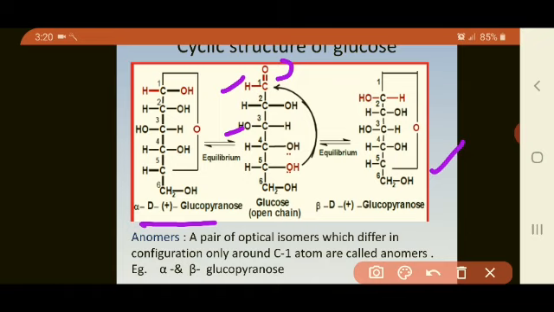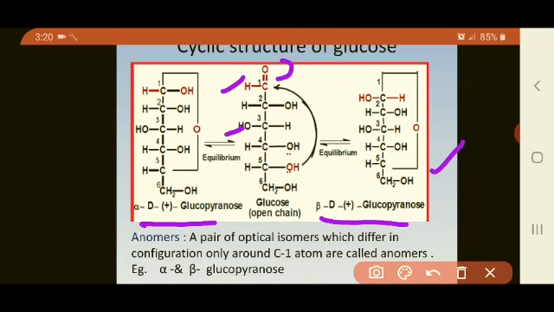So this is called beta D glucopyranose. If you see here, these two structures are very much similar, only they differ at the first carbon atom, that is, the position of the OH group on the first carbon atom. All the remaining carbon atoms have the same groups on the same side.